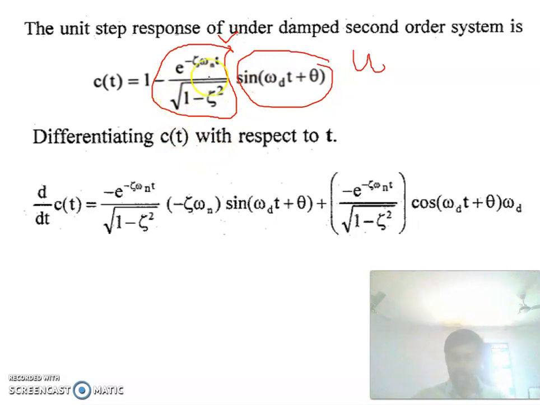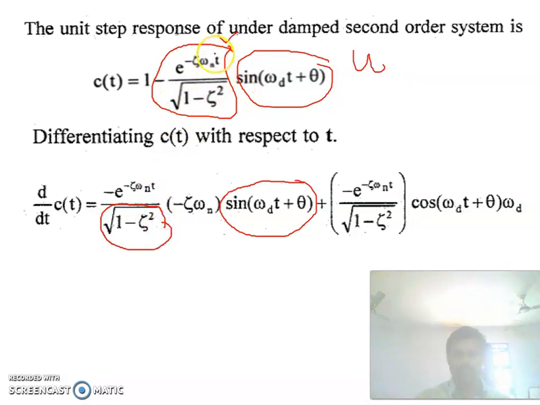Root of 1 minus zeta square is a constant. So sine omega d t plus theta is u, and we differentiate minus e to the power minus zeta omega n into t divided by root of 1 minus zeta square, where root of 1 minus zeta square is constant.